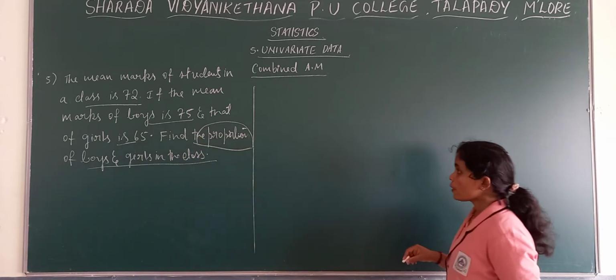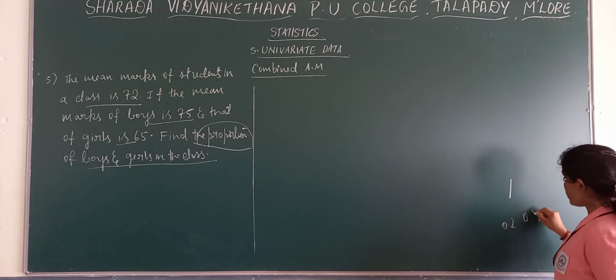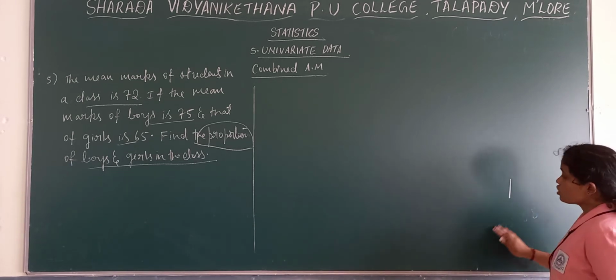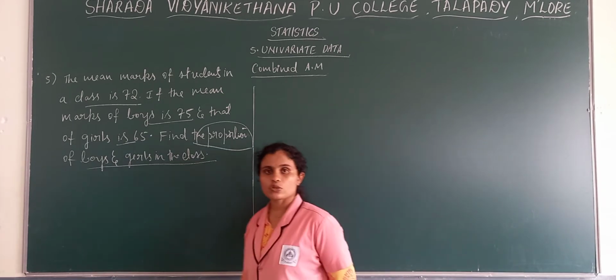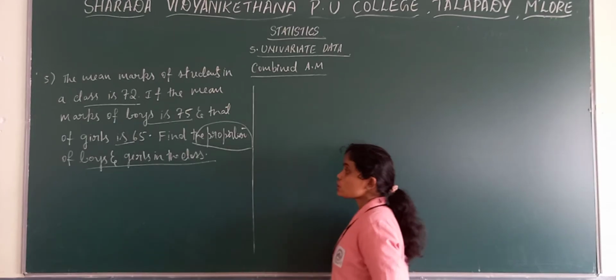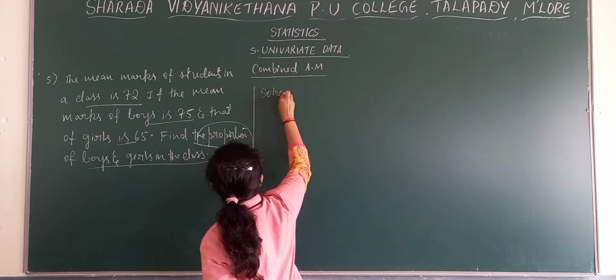Proportion means it is out of 1, like 0.2, 0.8. So proportion means we need to take the total as 1, while percentage means we consider the total as 100. In this problem also, we will write the given values.